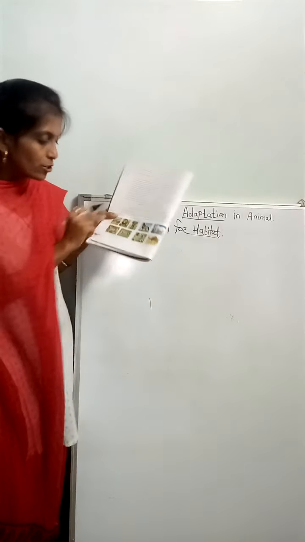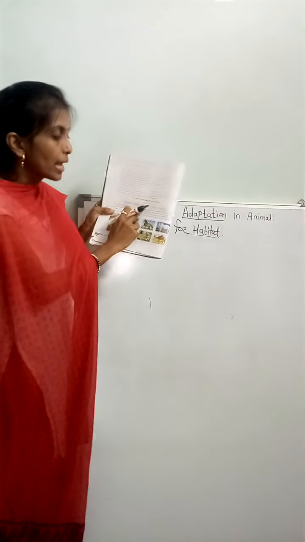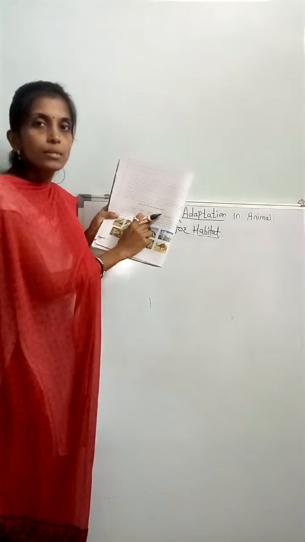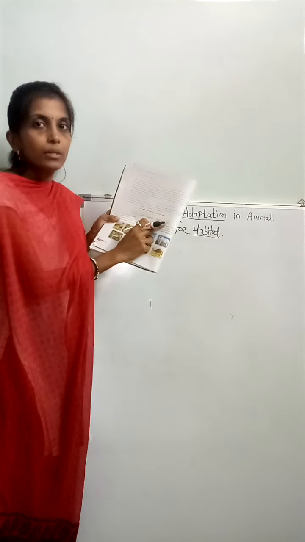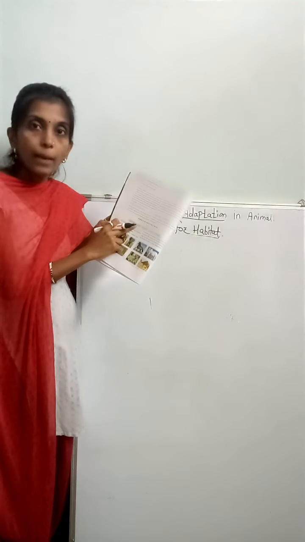See on page number 42: terrestrial animals, aquatic animals, amphibian animals, aerial animals and arboreal animals. There are five types according to their habitat.